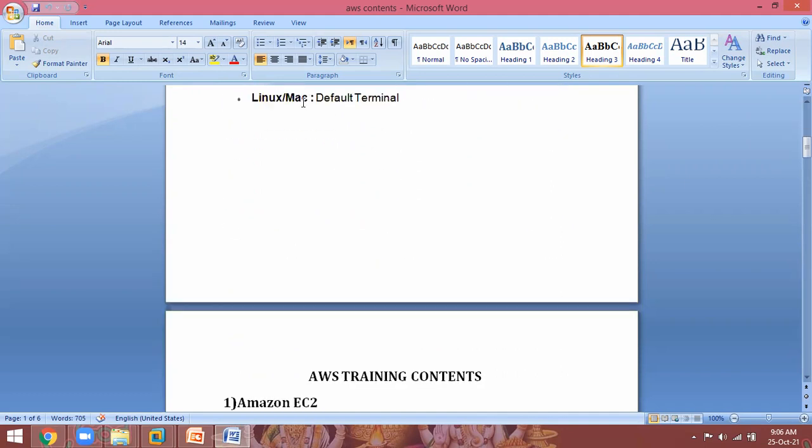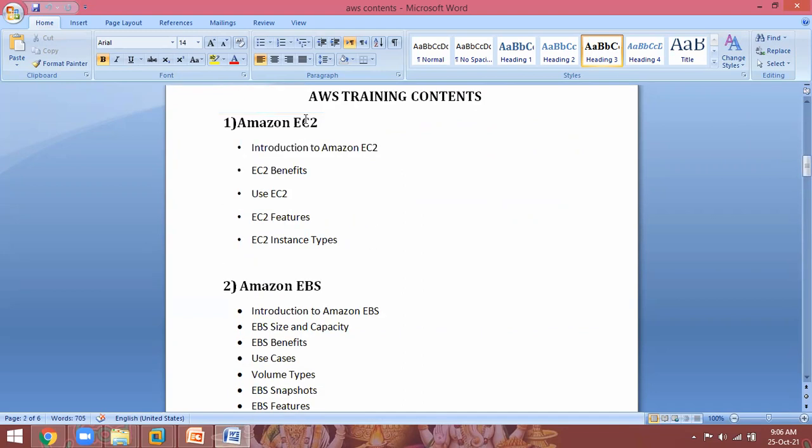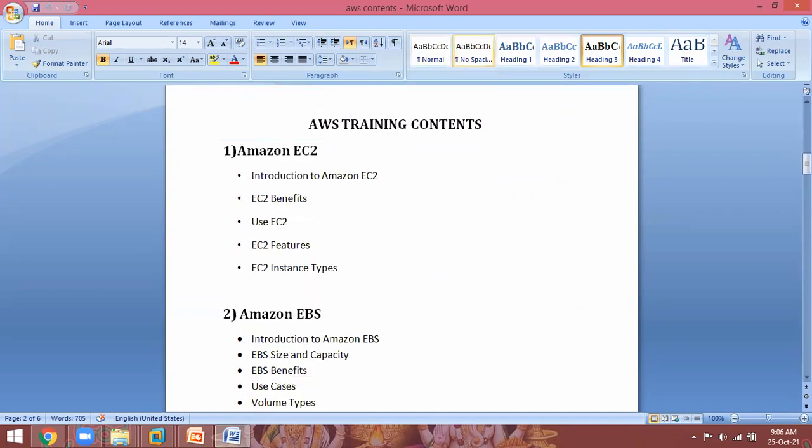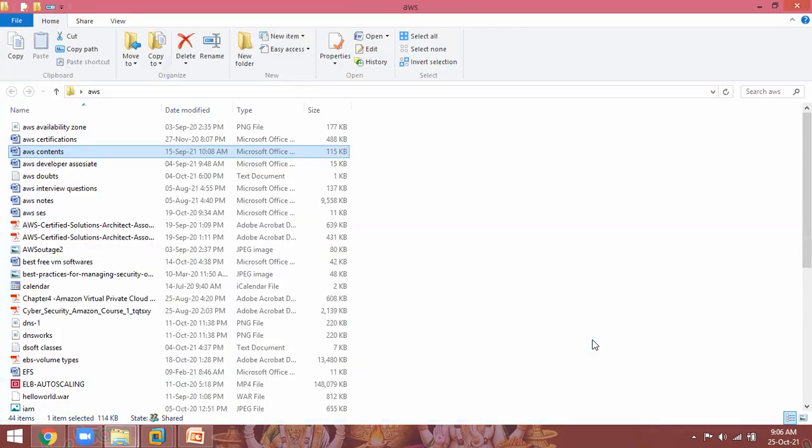Now, the contents which we are going to learn in cloud computing. Everything here, you can gain the knowledge of servers, storage, network, and different subnets, and how to deploy your code. Message queue services will come, SQS, SES, Simple Notification Service. So many things you are going to learn in one course.